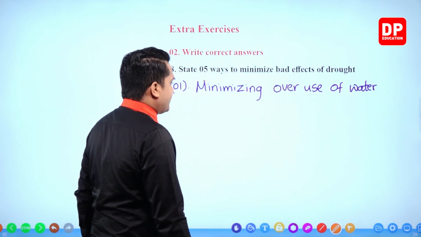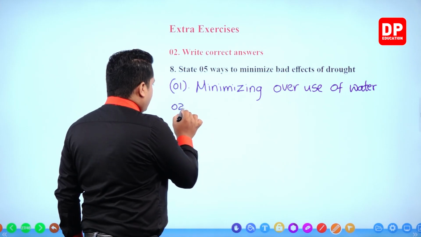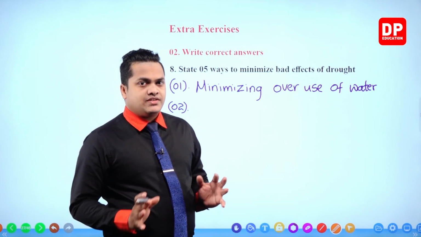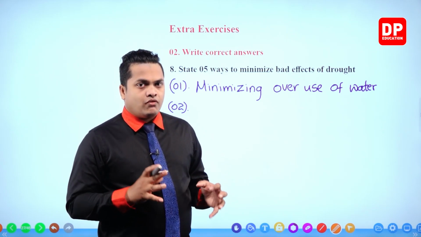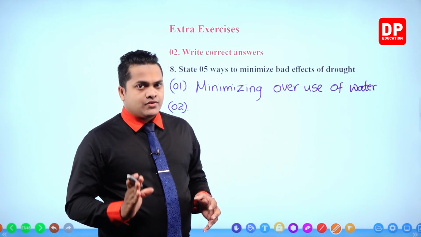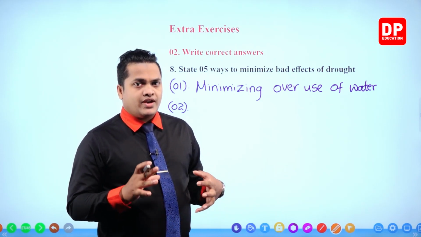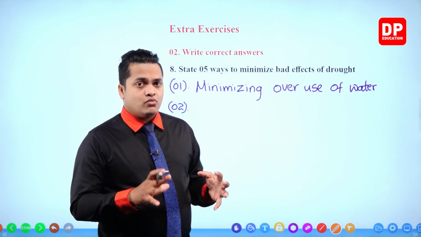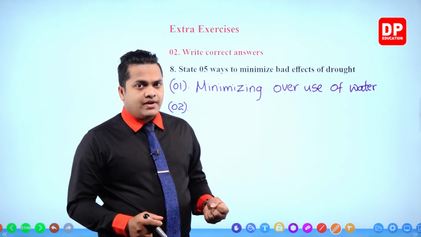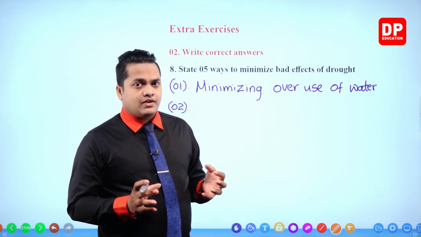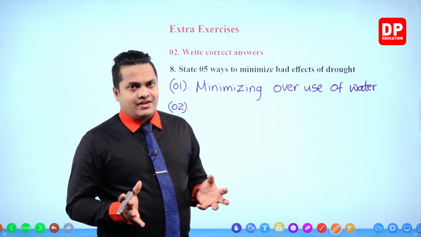Then, number 2. It's good to minimize the overuse or excess usage of water. And also, if you can collect rainwater more often, then, my dear children, if a drought season would come, we can minimize the bad effect.